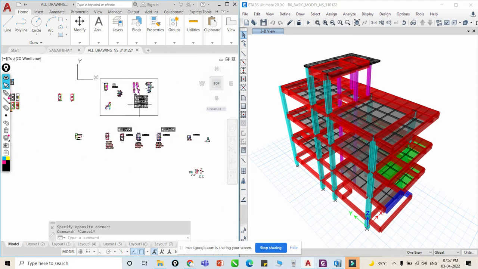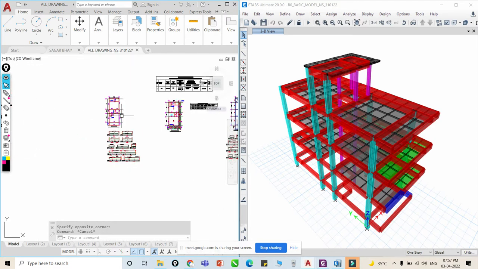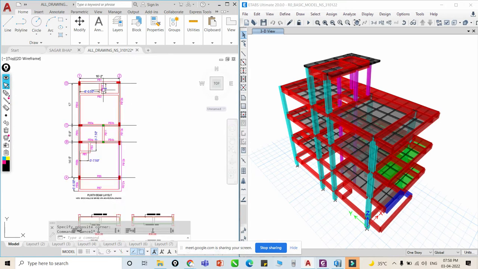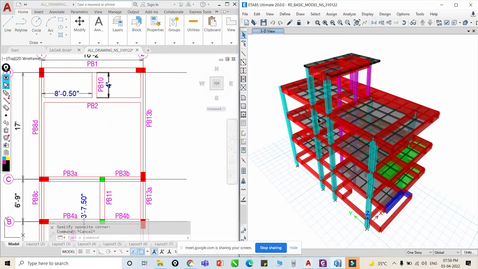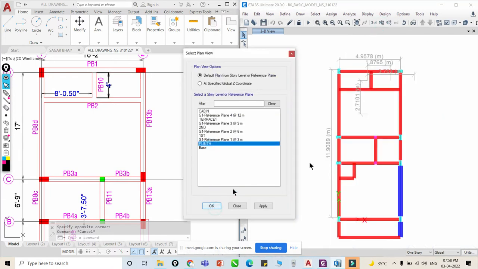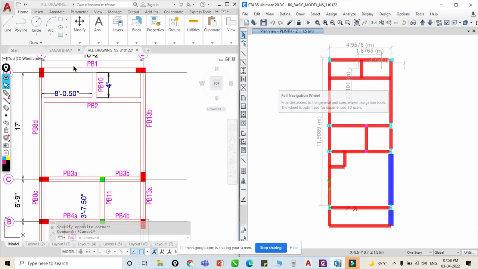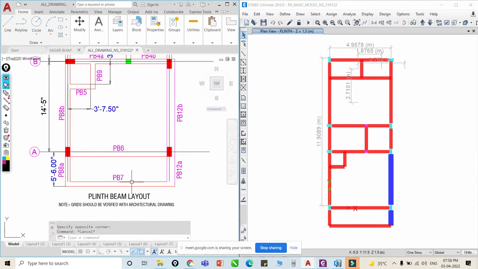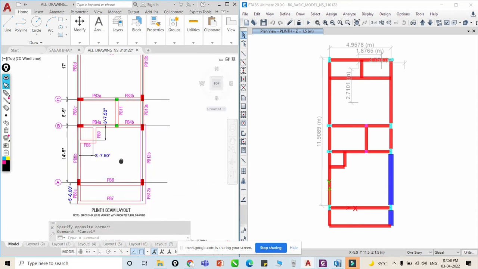Okay, then next we have to model our beams. So you can see on my screen, in my plan, these are our plan beams: PB1, PB2, PB6, PB7. We have to model these beams.